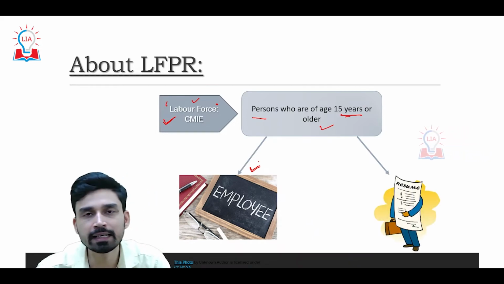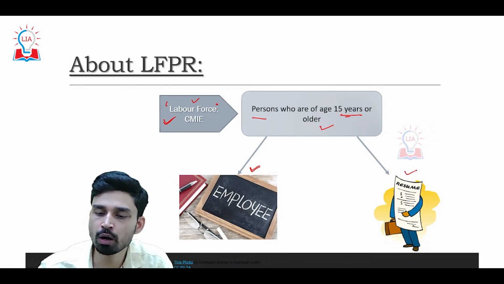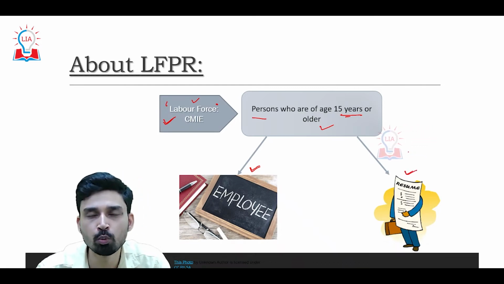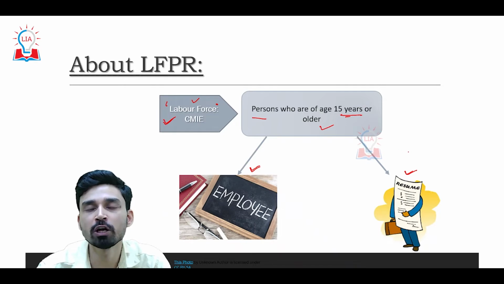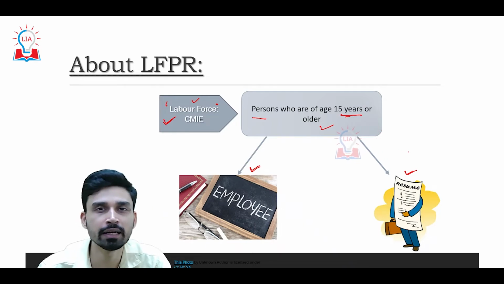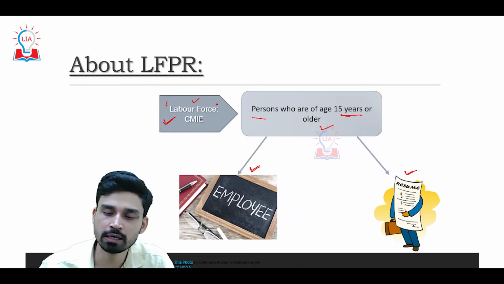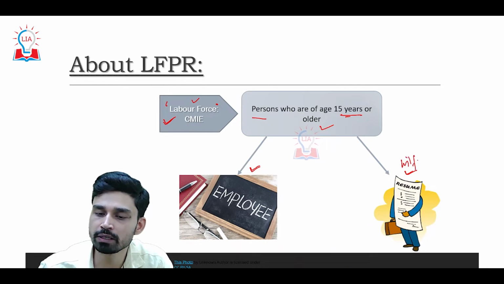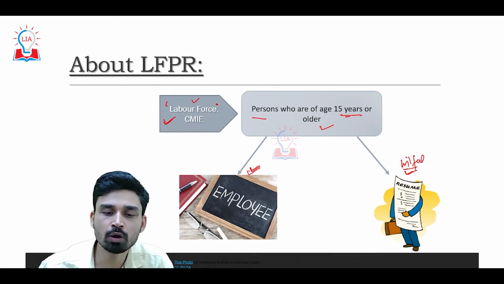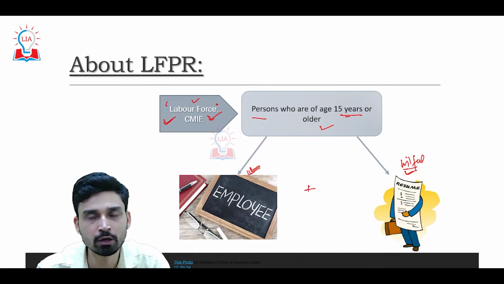While the second category belongs to those who want to become employed, who want to join a job and are thus continuously making an effort. They are attending interviews, giving examinations, all those things. So these are the willful participants of the job market. These are who are already in the job market. So when we combine them together, we get the labor force of any particular economy.